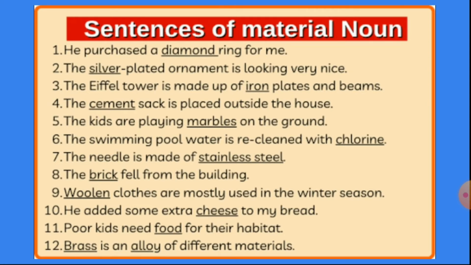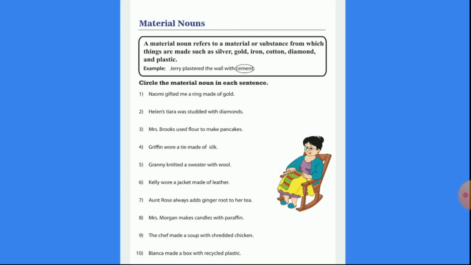Now the time is of testing. Let us see whether you have understood material nouns properly or not. Let us revise one more time the definition of material noun. Let us read all together, okay? A material noun refers to a material or substance from which things are made, such as silver, gold, iron, cotton, diamond, and plastic.